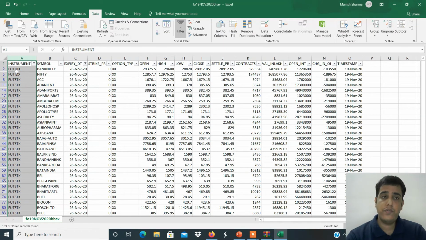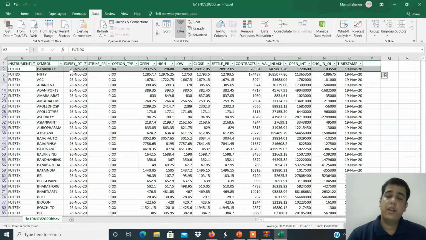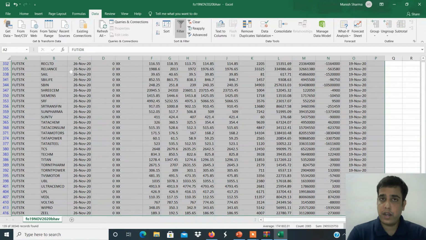And A column will show you future index and future stock. So just cross check your data, and now you have to select the second row. Now press Shift plus Control plus Down Arrow. Again I'm repeating, Shift plus Control plus Down Arrow. The entire data will get selected.